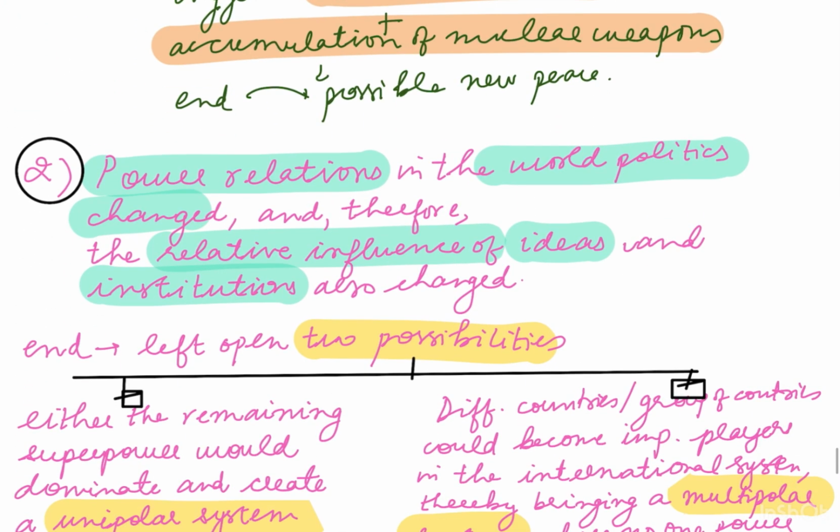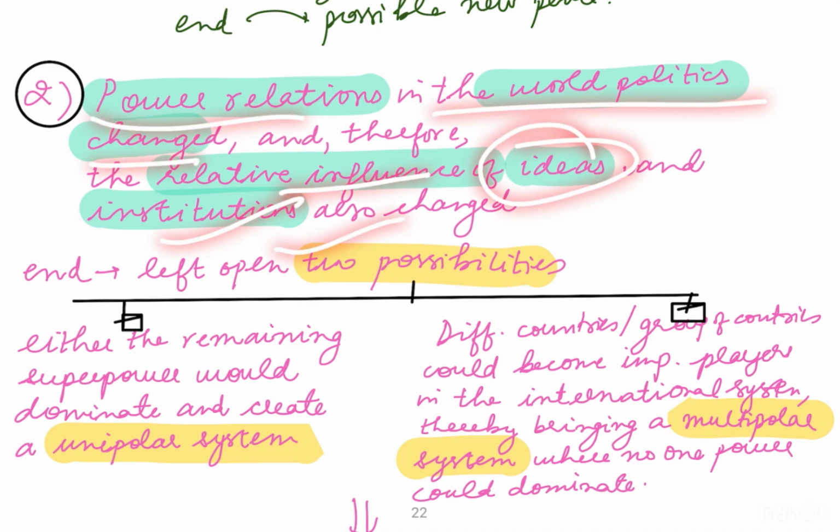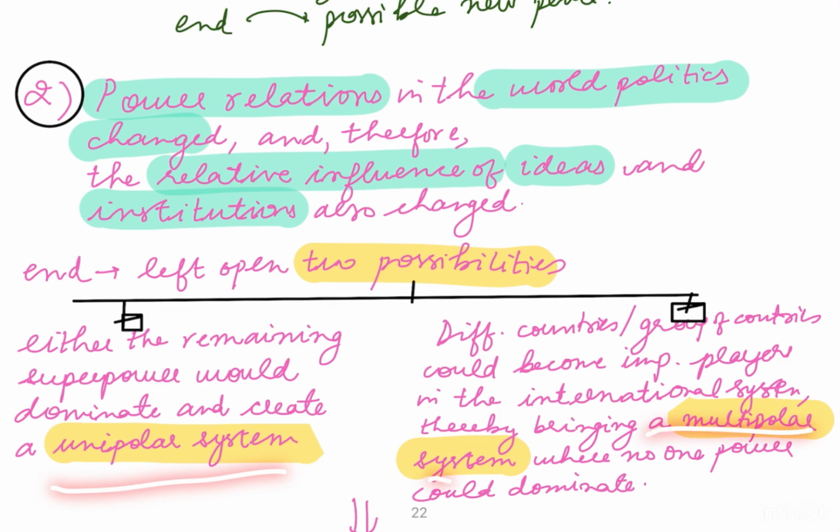The second point is that power relations in world politics will be changed, and therefore the relative influence of ideas and institutions will also change. Power relations means who will have what power in world politics, and that changed because of the disintegration of USSR, and whose ideas and whose influence will be more, that also changed. Now this led to two possibilities. Either there will be a unipolar system or a multipolar system.